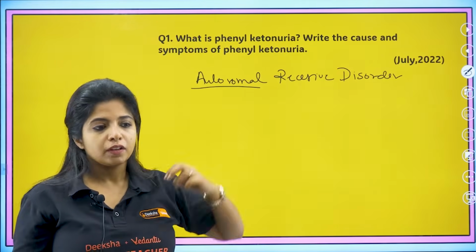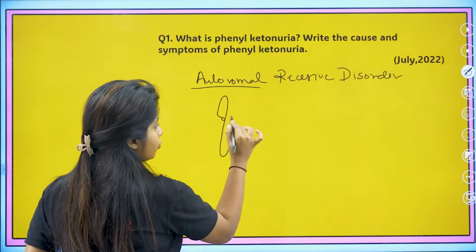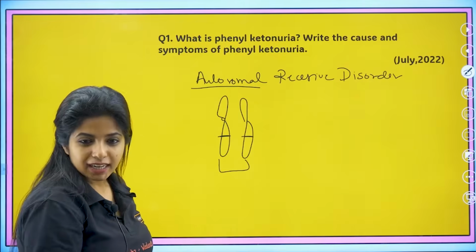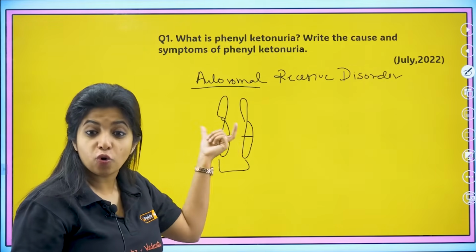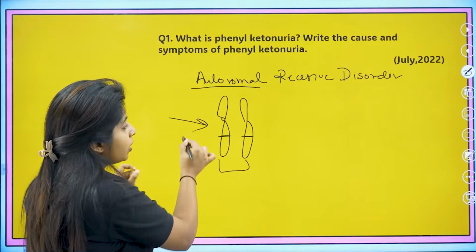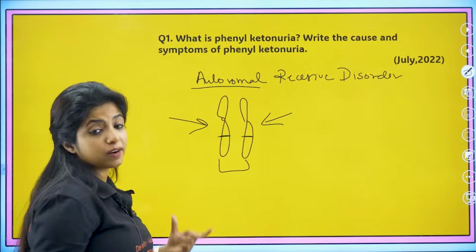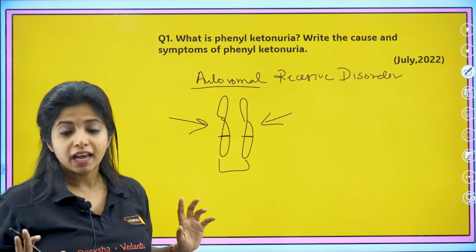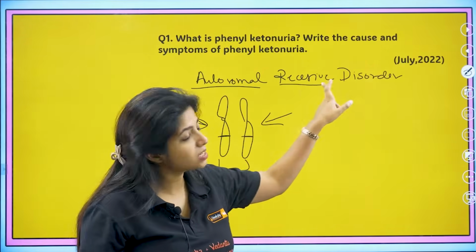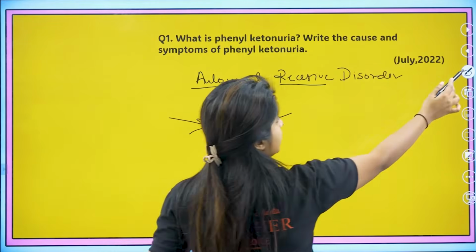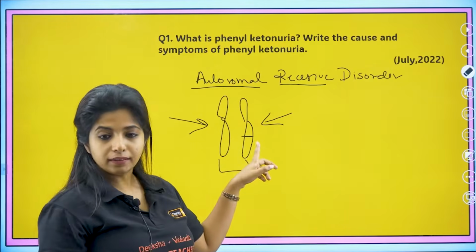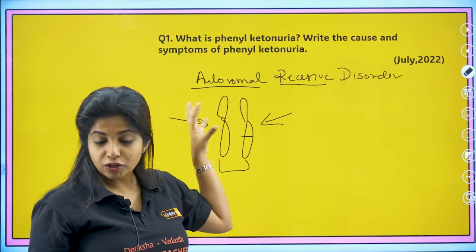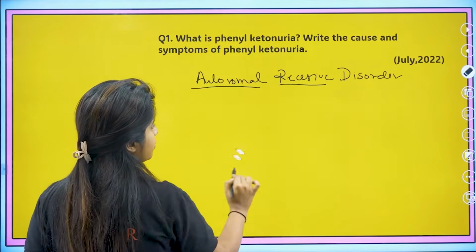Now why is it recessive? So my dear children, when I get 2 chromosomes that have the affected gene, that's only when I can get the disease. It can only show up in a homozygous recessive condition. So I should get 1 chromosome from one parent, another chromosome from another parent, and both of them should be defective. That's when I'll get this disease. Otherwise, I'll be just a carrier of this. I would not get the disease. That is what I mean by recessive disorder. It cannot express itself when one is normal and the other one is defective, because the normal one overshadows the effect. Now it's on the autosomal chromosome, which is why it is known as autosomal recessive disorder.